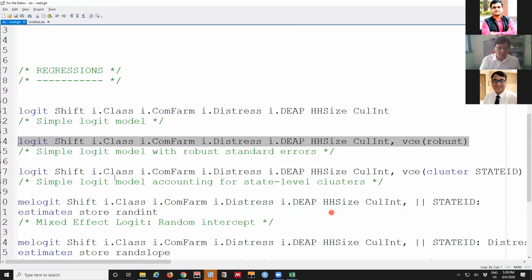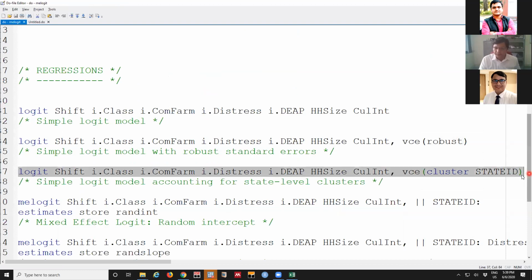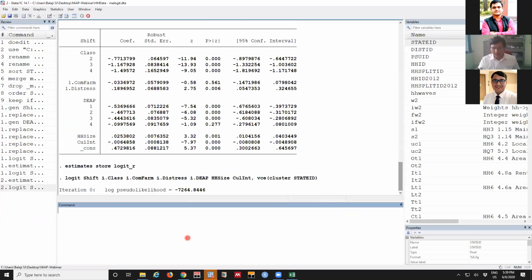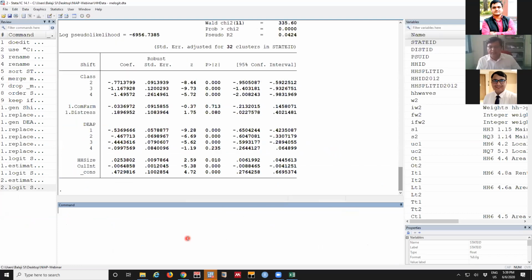These estimates are stored. This robustness is not for the cluster specific effect. This is for getting consistent standard errors. And here by specifying VCE cluster, we are saying within each cluster there will be more similarities, and between clusters there will be differences.